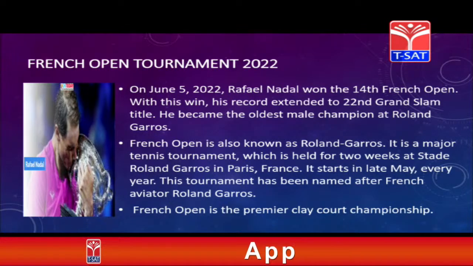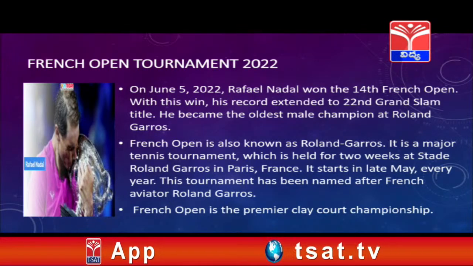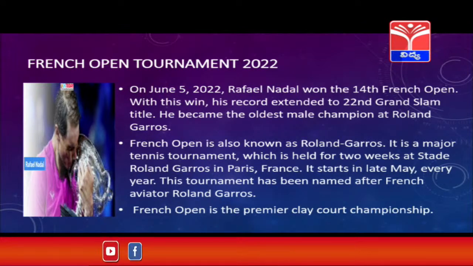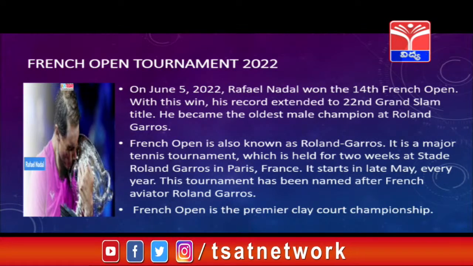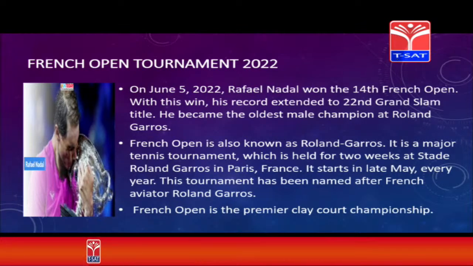This is very important. With this win, his record extended to 22 Grand Slam titles. He became the oldest male champion at Roland Garros. Roland Garros is the other name for the French Open. Okay, French Open is also known as Roland Garros.